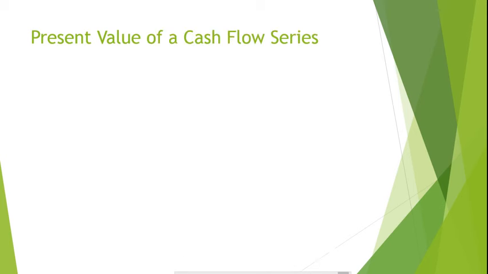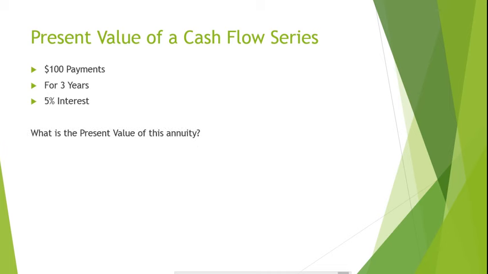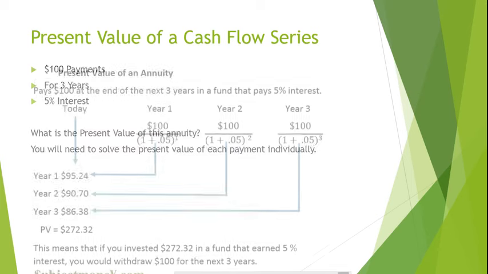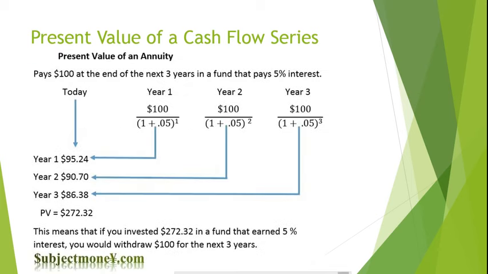How to find the present value of a series of cash flows. Let's assume you have an ordinary annuity that pays you $100 at the end of each year for the next 3 years, and is coming from an investment that is earning 5% interest. What is the present value of your annuity? The way you would solve the present value of this annuity is by solving the present value of each payment or cash flow individually. You would do this by using the present value formula for each cash flow that is to occur in the future.